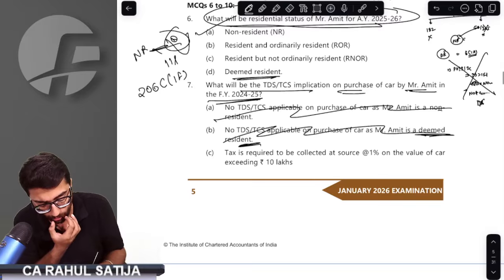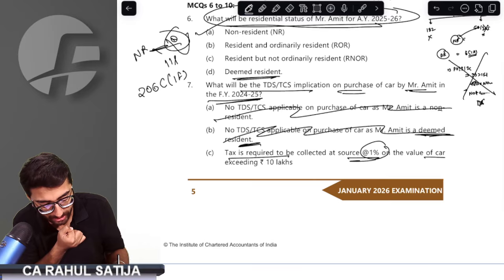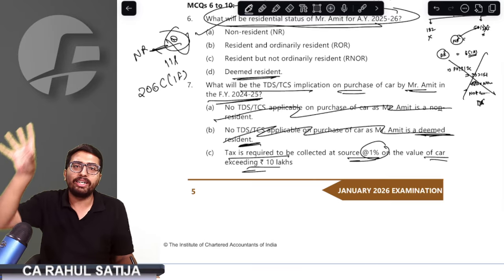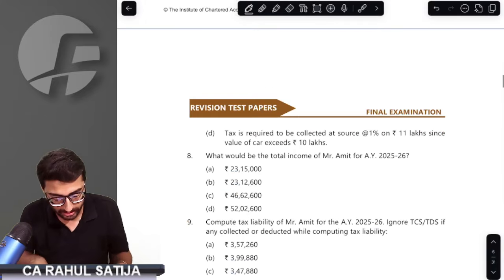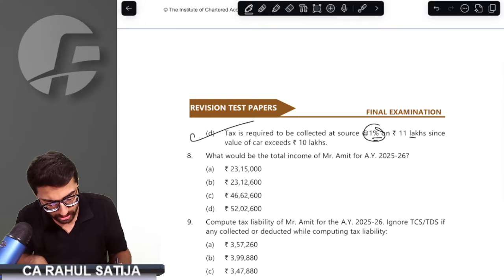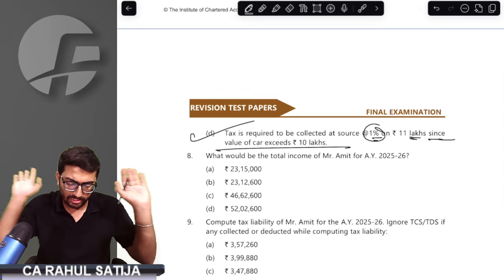Sir, third question. Sir, point number C. Tax is required to be collected on 1 lakh exceeding 10 lakh. No, sir. On the entire 11 lakh, 1% TCS is to be collected. Point number D seems correct: 1% on the entire 11 lakh since the value of the car exceeds 10 lakh.